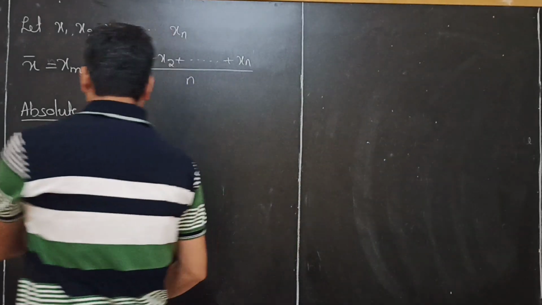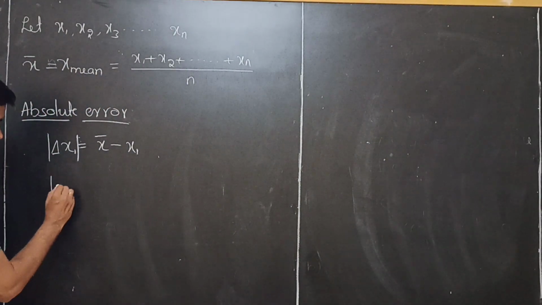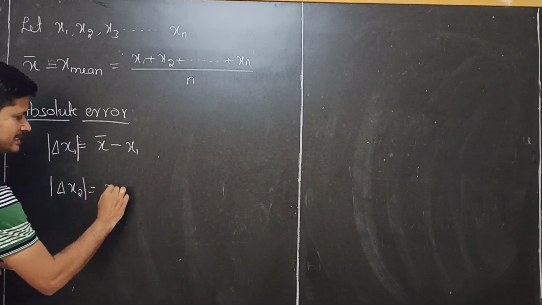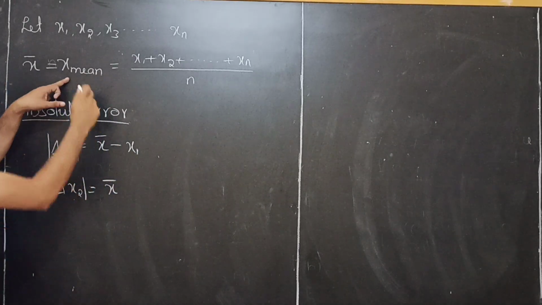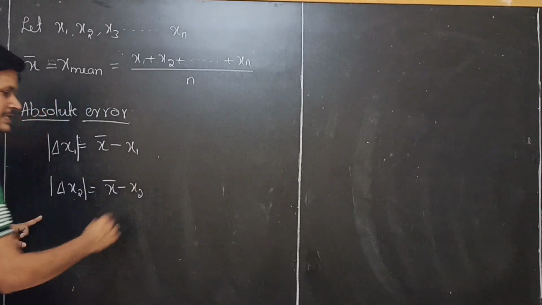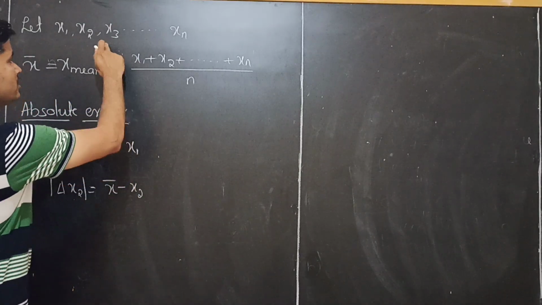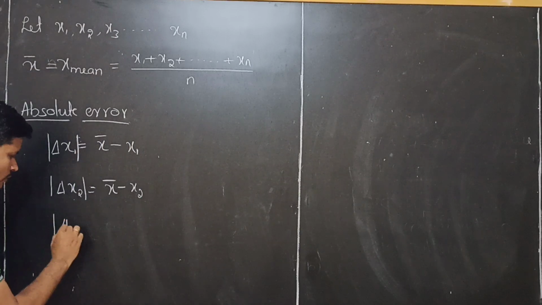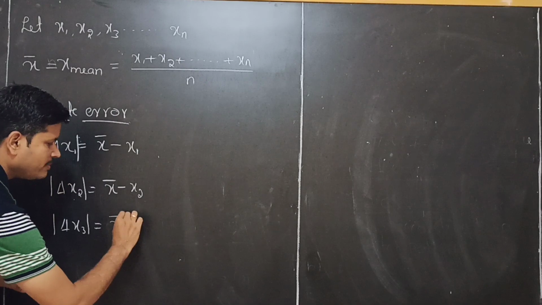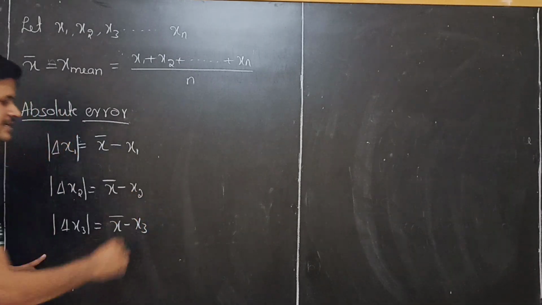Similarly, for the second measurement, the absolute error is x mean minus x2. Similarly, for the third value, magnitude of delta x3 equals x mean minus x3.